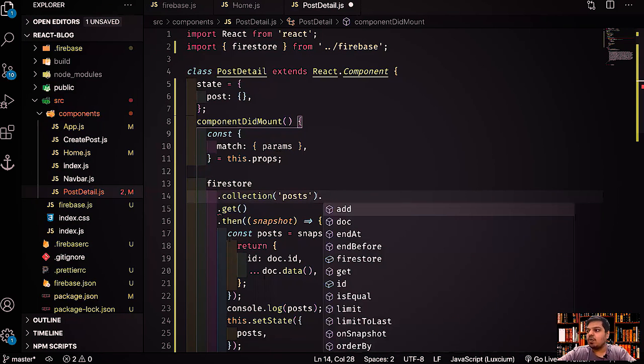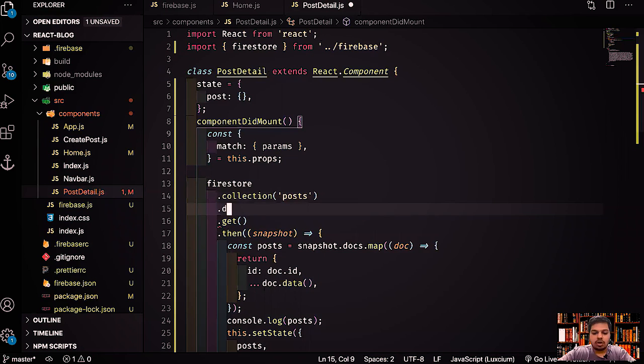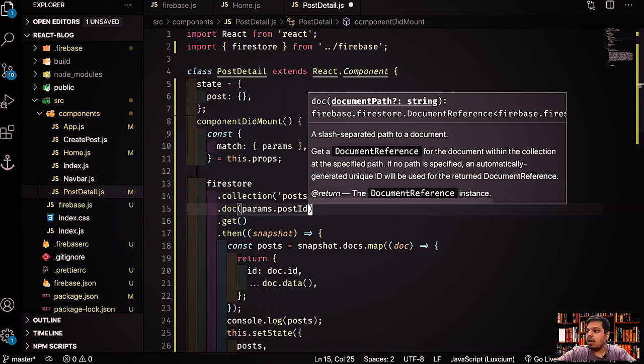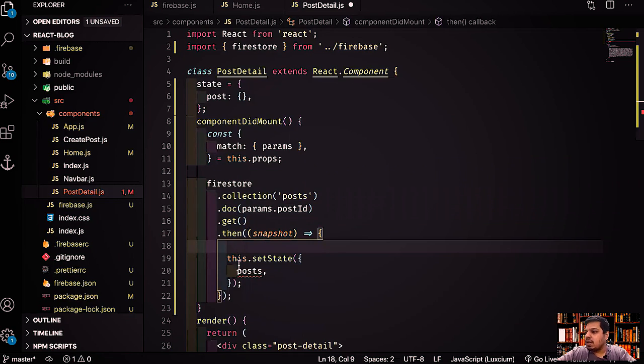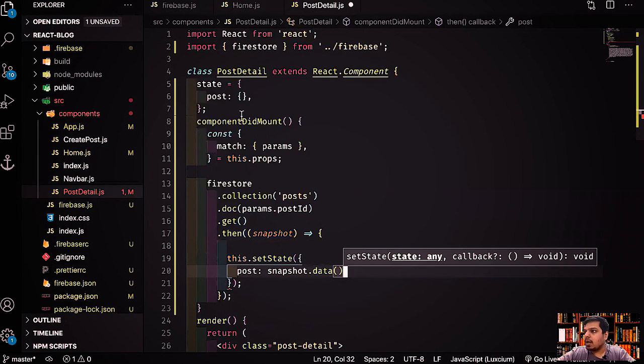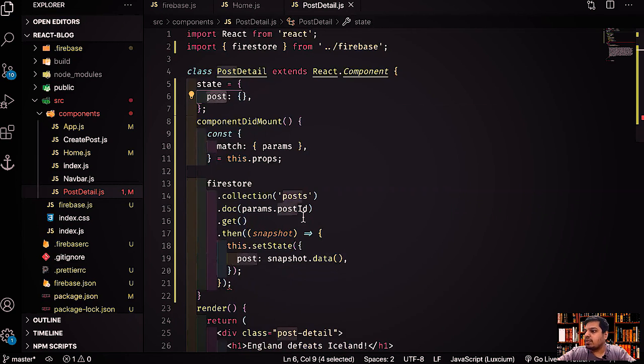Inside this collection, I want to get the document, and the ID of the document is params.postid, and here I'll get a snapshot. Inside the snapshot, I just set post equals snapshot.data, as simple as that.